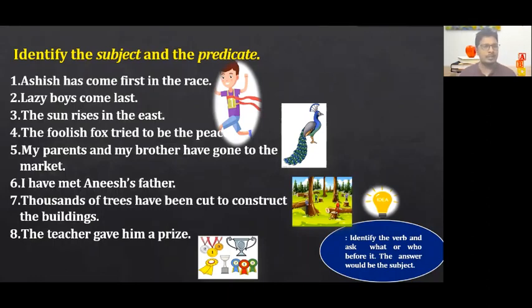Similarly, you'll just see one more example. The sun rises in the east. Okay, either what or who. Okay, what rises in the east? The sun. Clear? So this is how we can find out a subject in a sentence, by putting a question to the verb, either by using what or who. So please try to solve this and write the answer in the comment section.